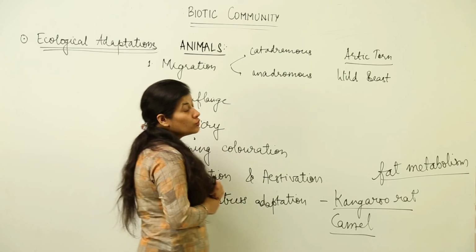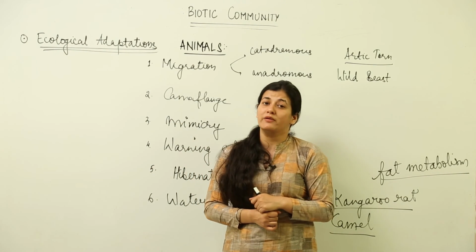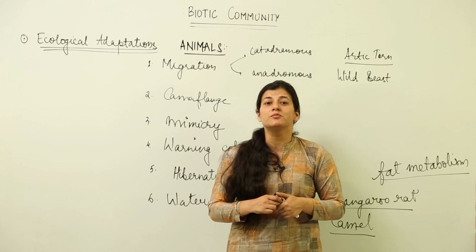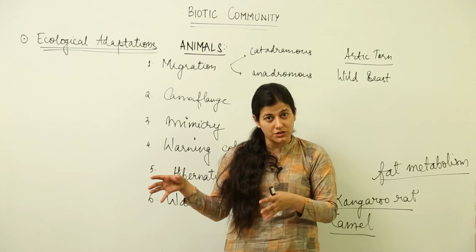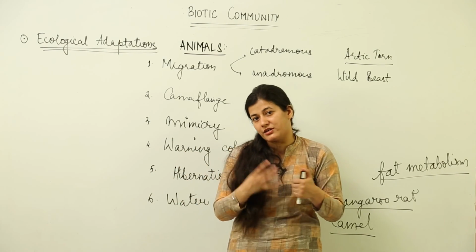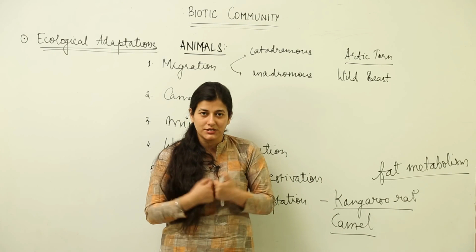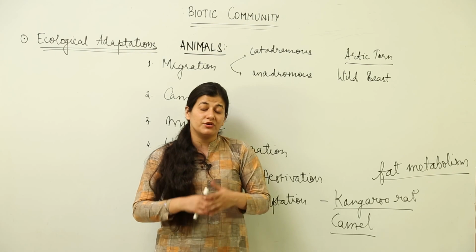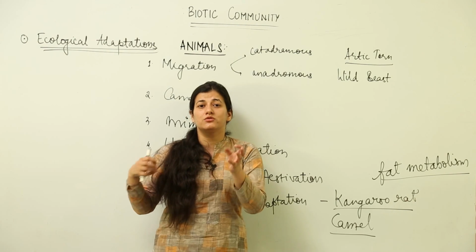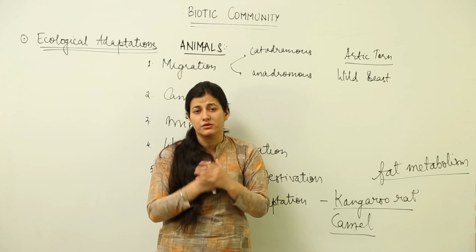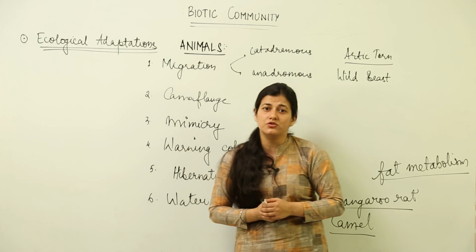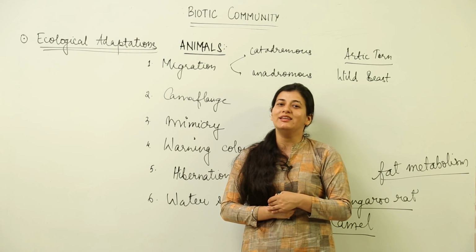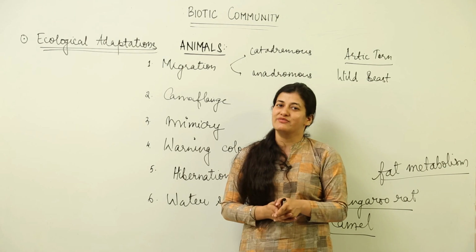Our next topic would be about those animals which survive in water, and I might not need to remind you, as you must be knowing by now, that the maximum population and species of animals are found in water. So we have a greater number of marine animals as compared to terrestrial animals. You have studied it in detail in the previous class where we talked about the animal kingdom, and if you can recall, we had so many phyla which were exclusively marine, and most of them were aquatic. So we are going to talk about the various adaptations that animals show when they have to survive in aquatic conditions, and for that you have to watch the next lesson.